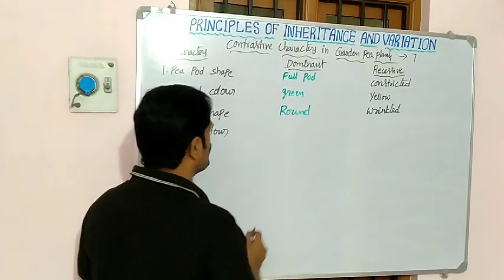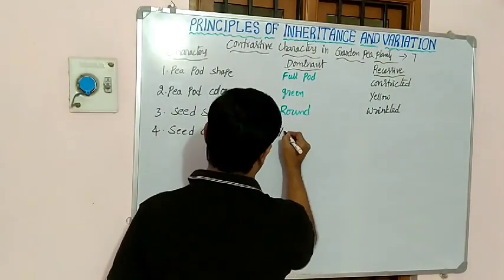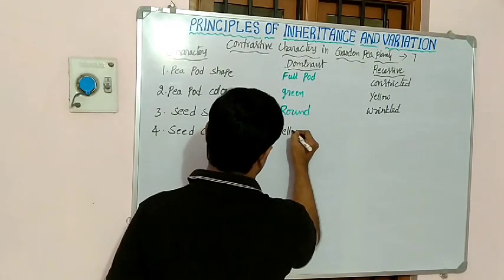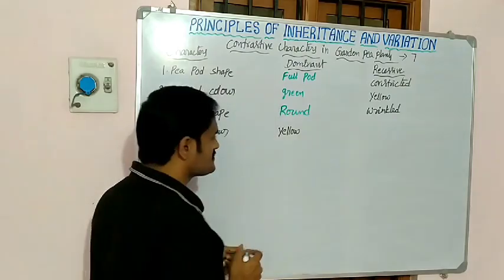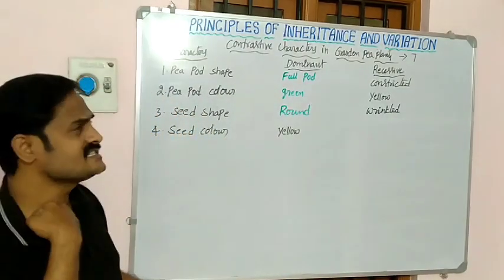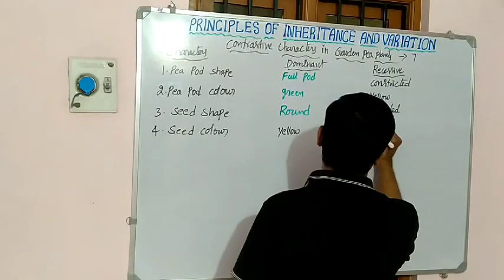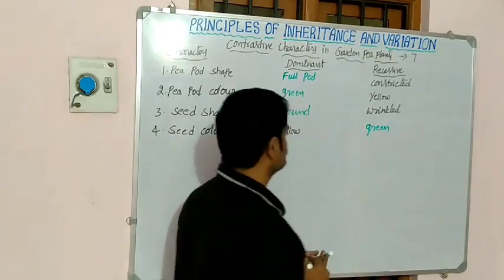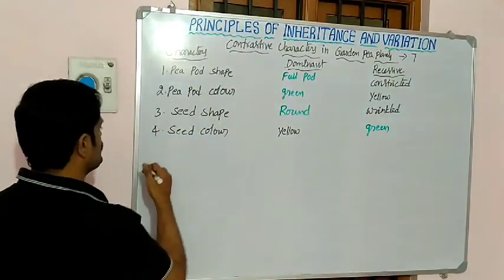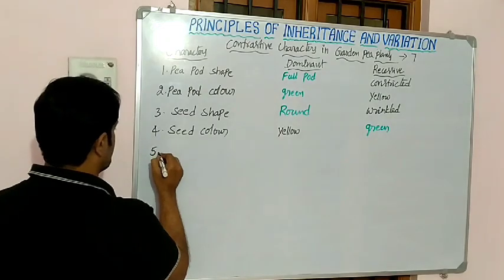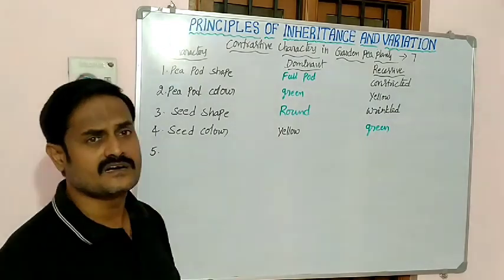So here yellow color is the dominant character. And some other seeds look green in color. Here green is recessive.